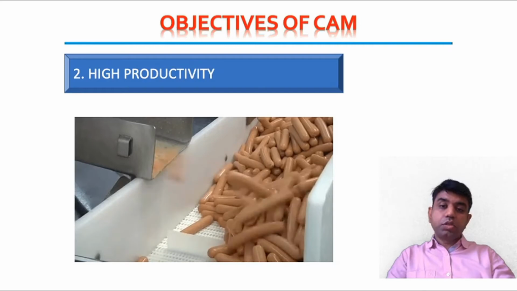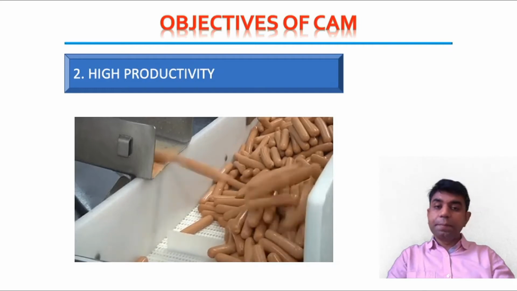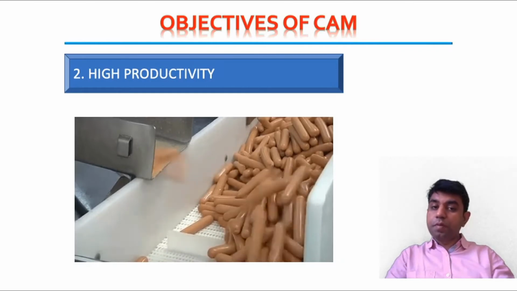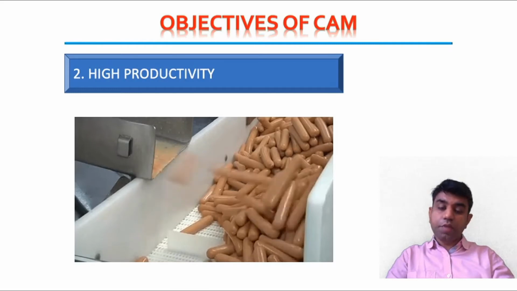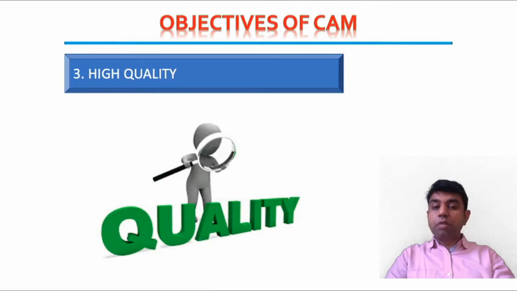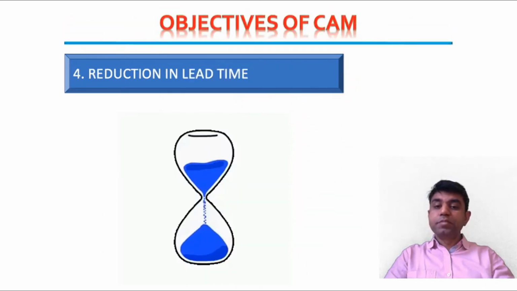Another objective is higher productivity. This is a primary concern of any manufacturing unit, right? Whatever part has been produced must be produced in a proper quantity in a proper time. That is a requirement of any industry, and that is fulfilled by the concept of CAM. The third objective is better quality or a high quality level. In this 4.0 era, the needs of the customer change every now and then, and the focus on the quality part has become a primary concern, and that has been achieved with the help of the concept of CAM.